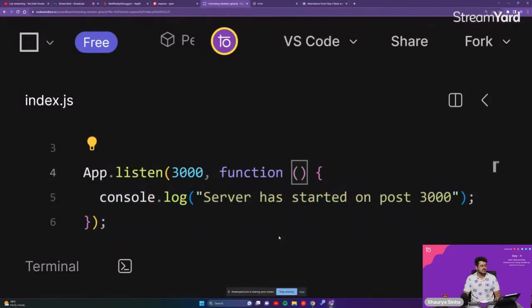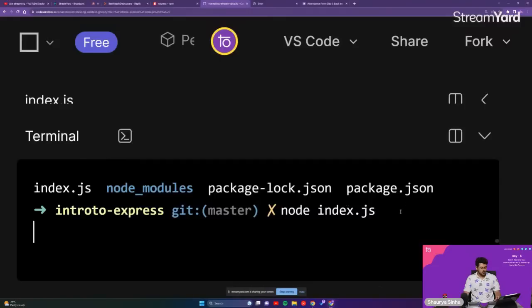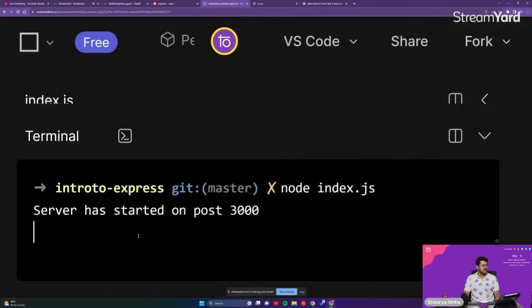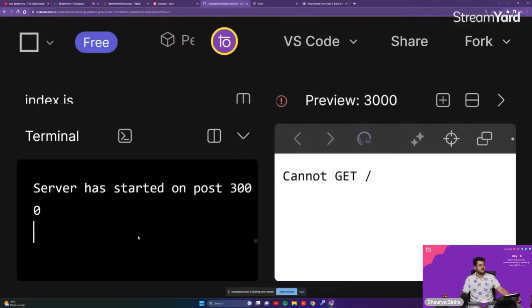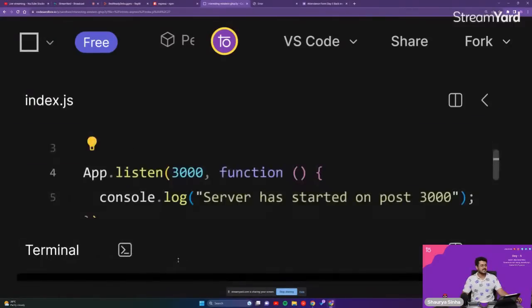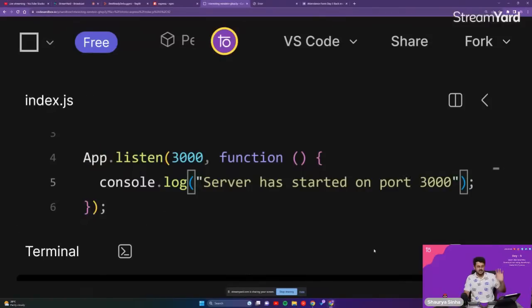So if we save this, we go back to our terminal, we close the server. To close the server, Control C is the particular method, guys. We'll rerun our server, guys. As you can see, we are getting a message right over here: Server has started on port 3000. Are you guys able to see this message? Okay, port spelling is wrong, but you guys can correct it. There's nothing to be worried about that. PORT, so that you can change it at a later point of time.